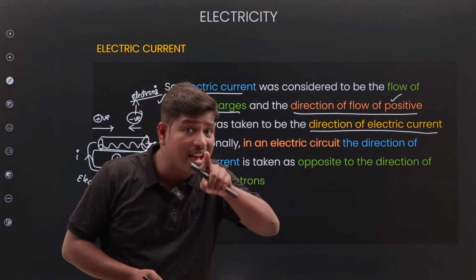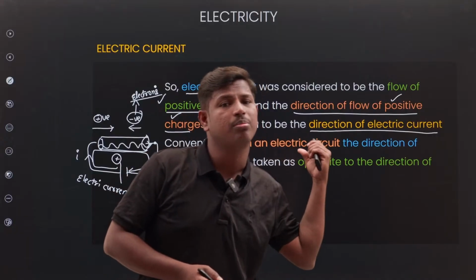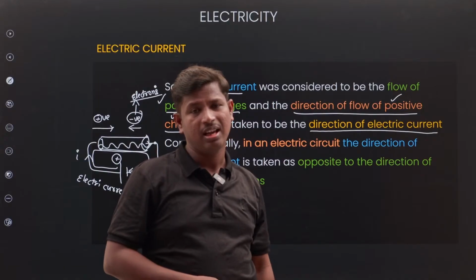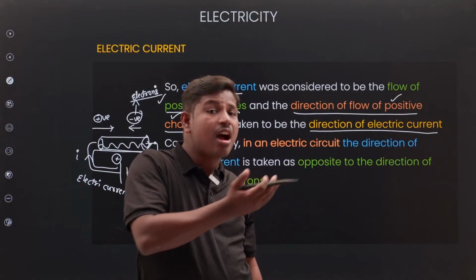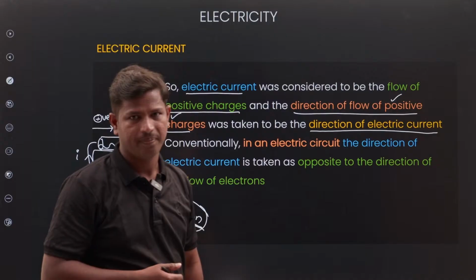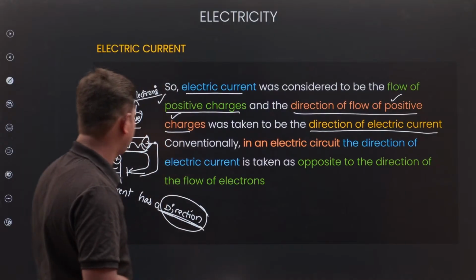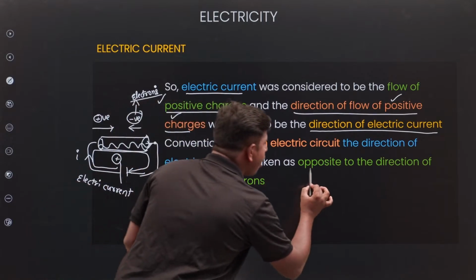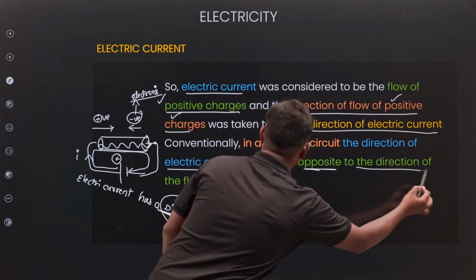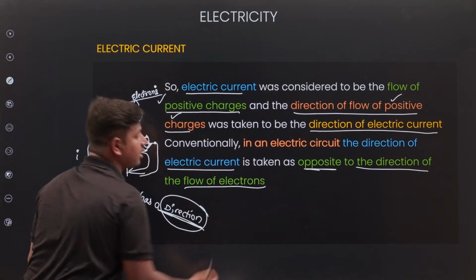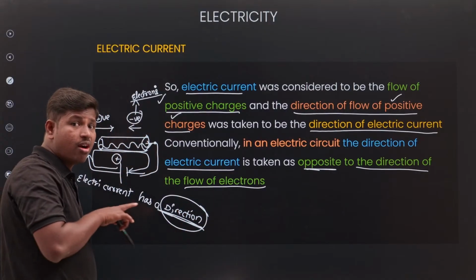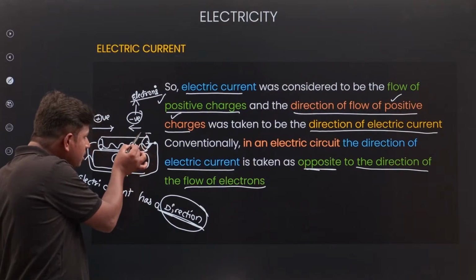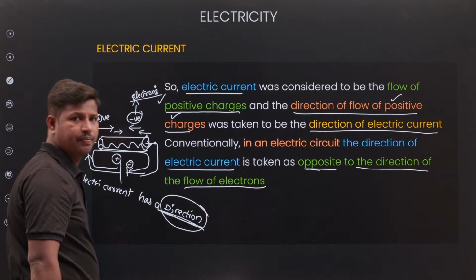If you represent the direction of current, we have to consider positive, because from the earlier days we have been taking only positive. So electrical current is taken as opposite to the direction of flow of electrons. Electrons start from the negative terminal and go in the opposite direction to the positive terminal.